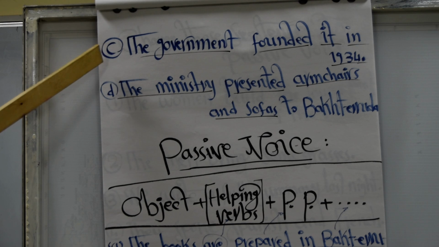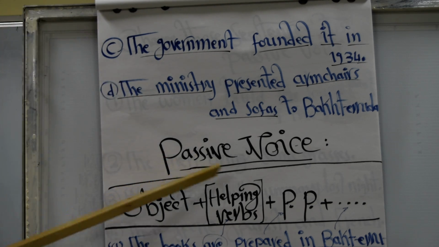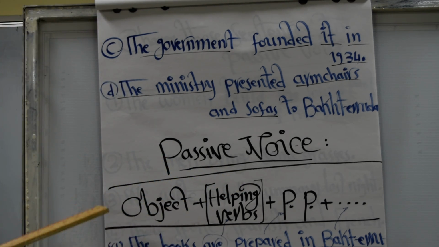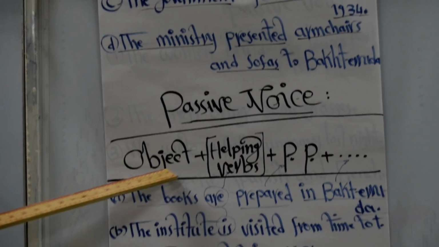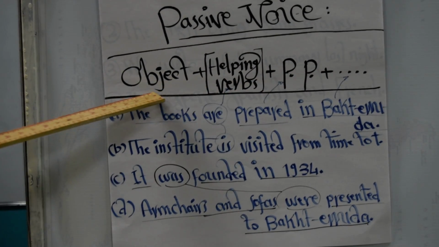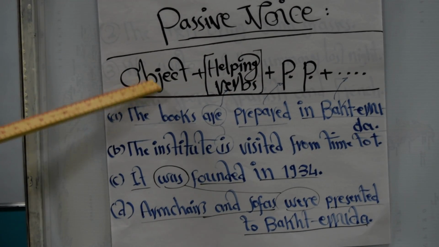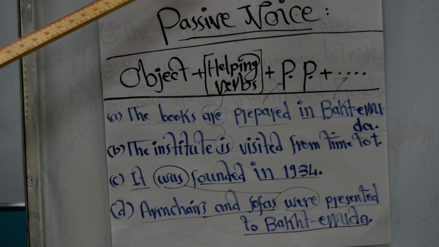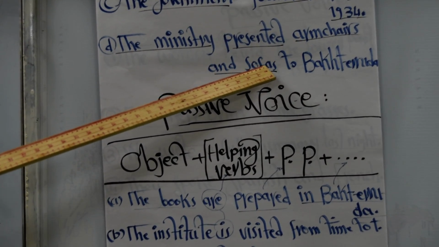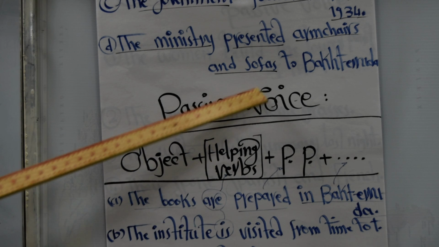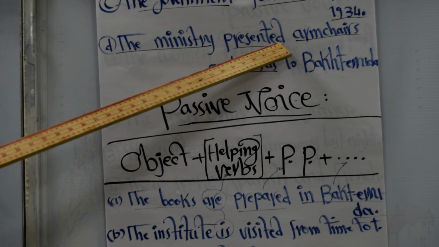Now we would like to know how to change a sentence from active voice to passive voice. To change a sentence to passive voice, we have to start with the object. So the general rule of changing a sentence from active voice to passive voice is to start with the object. The object was in the middle of the sentence. Chairs and sofas are objects, but they come in the middle of the sentence.